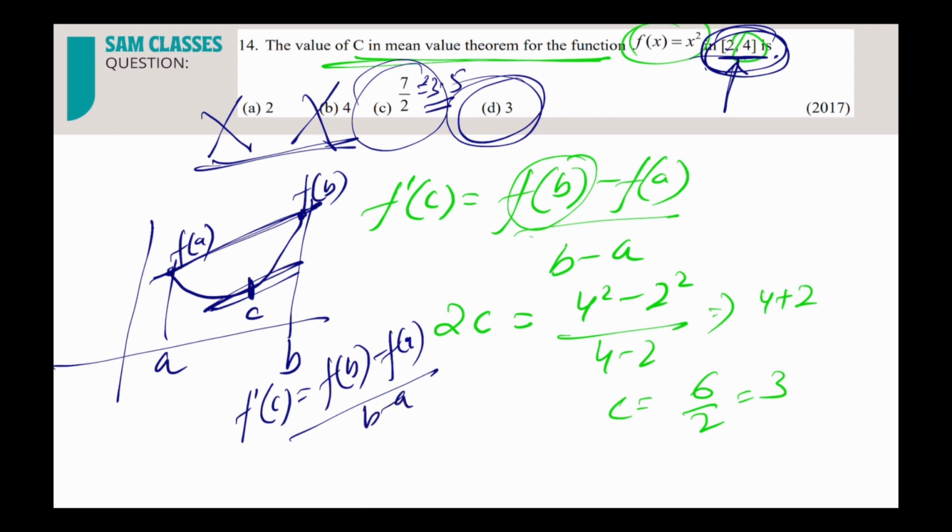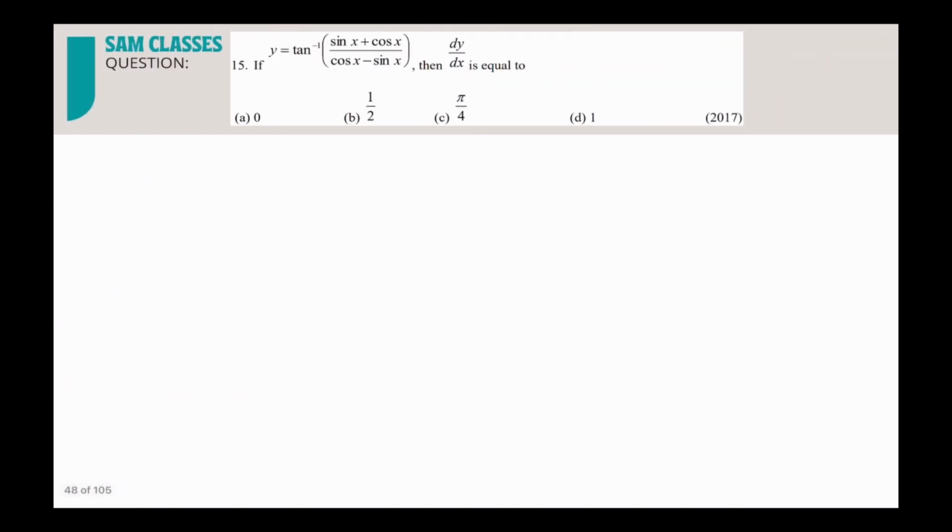So you don't have to write all this just for explaining it. I'm writing all that. You could have done it in your mind in less than 10 seconds. Even if you want to write, you could have written 2C is equal to 4 plus 2. That's it. So C is equal to 6 by 2, that is equal to 3. Clear? Now the next question.